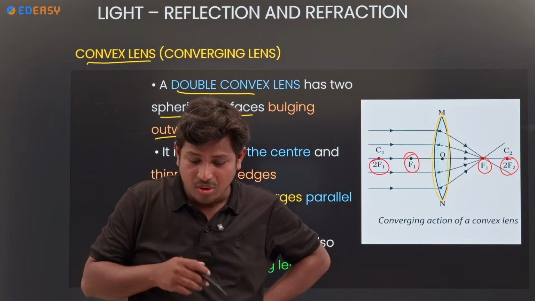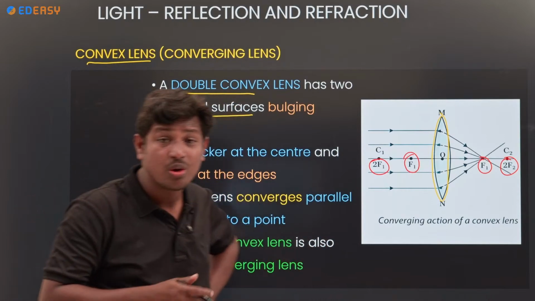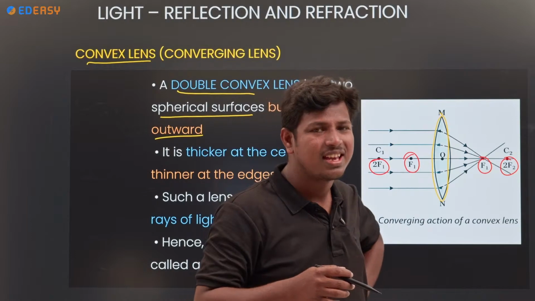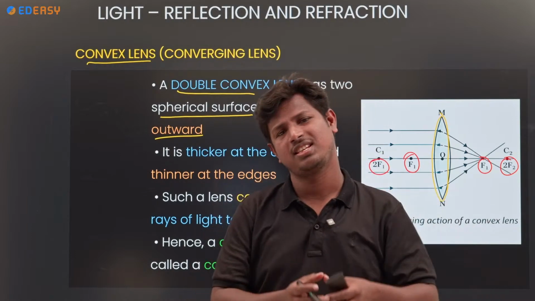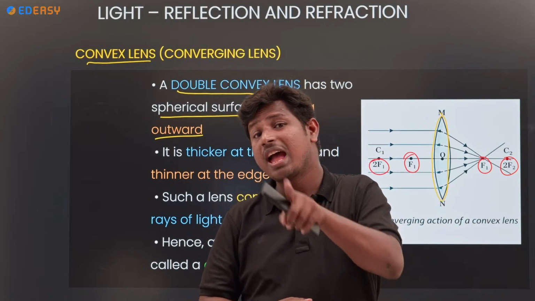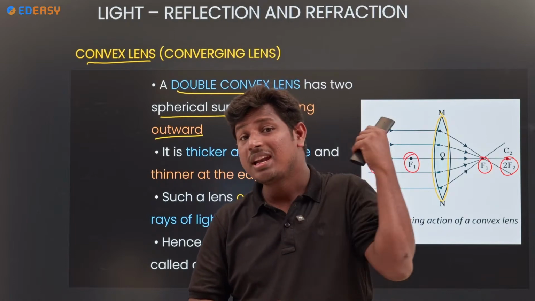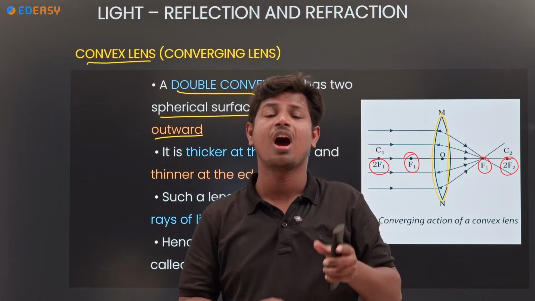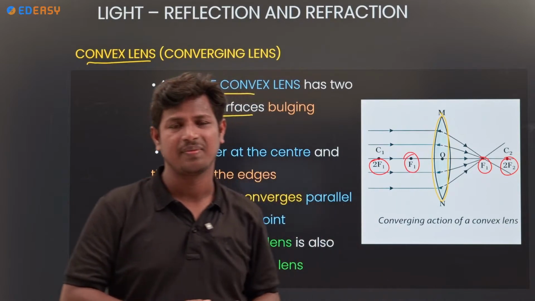You are also getting the same doubt now from the chat box. Yes or no? Obviously, you will get the doubt. Mirror has only one, but lens has two focuses. How is it? Why is it so?